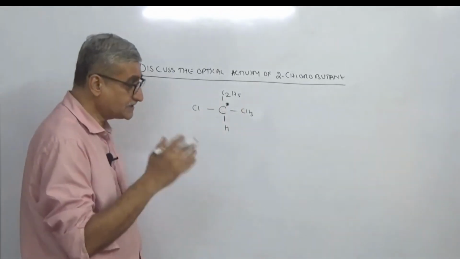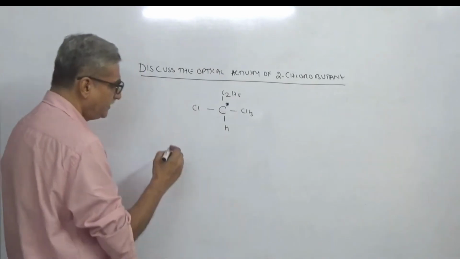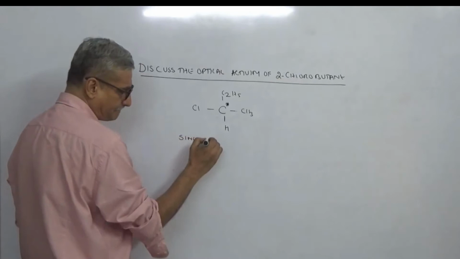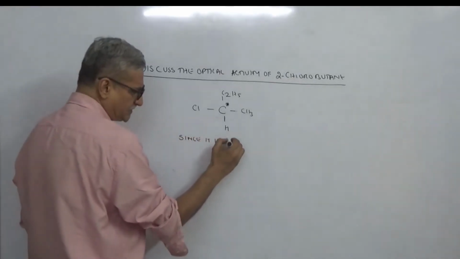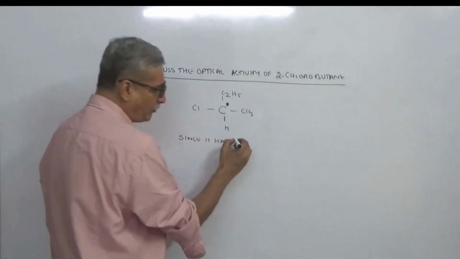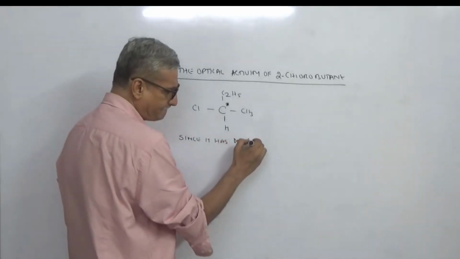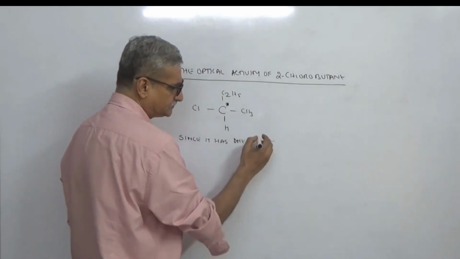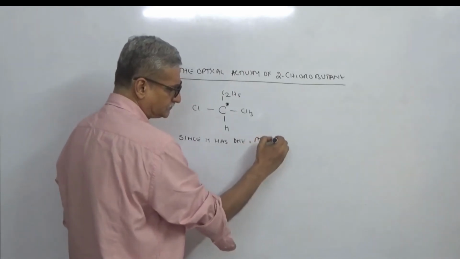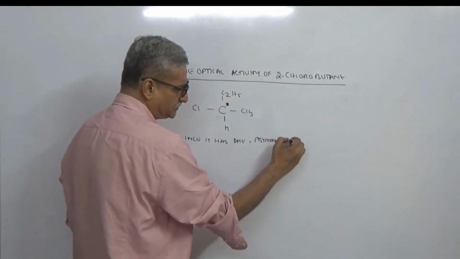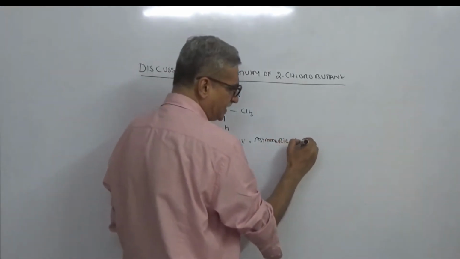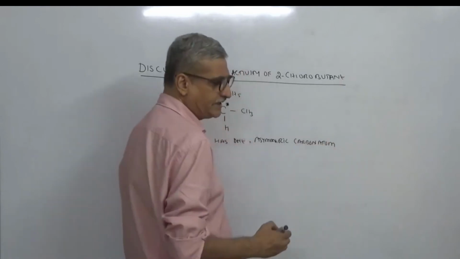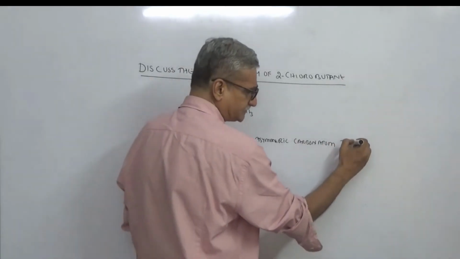Then you will say the second statement, for which half mark is given. You will say that since it has one asymmetric carbon atom, it has 2 optical isomers.